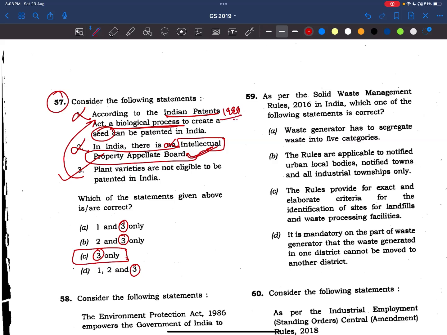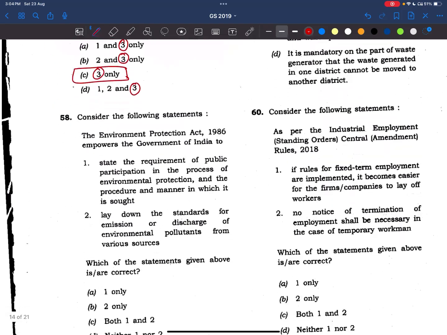Okay, and there is another act as well, the Plant Variety Protection and Farmers' Rights Act, which came in 2001. Even that we have to read. And also see here, friends, in India there is no law which allows patenting of plants. Okay, now coming to the 58th question.